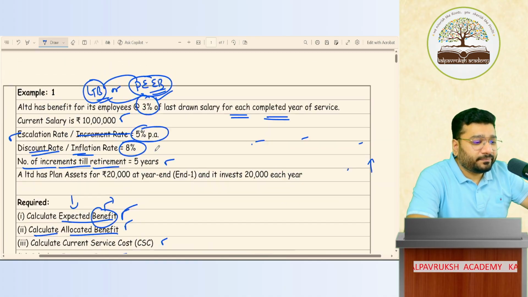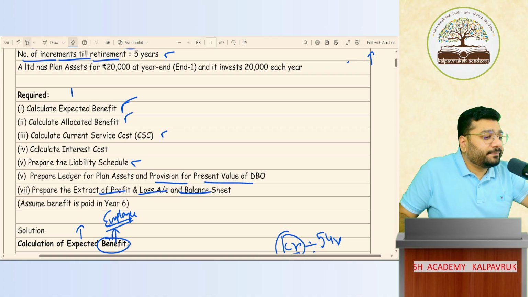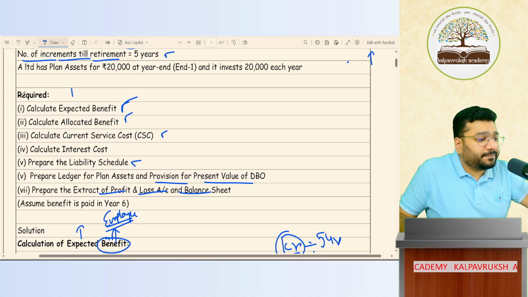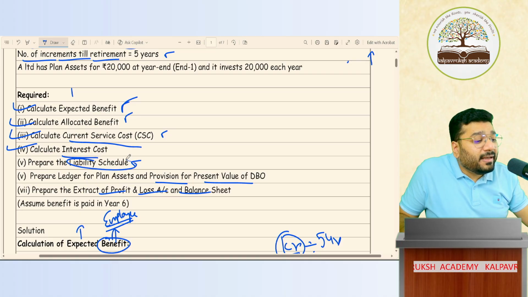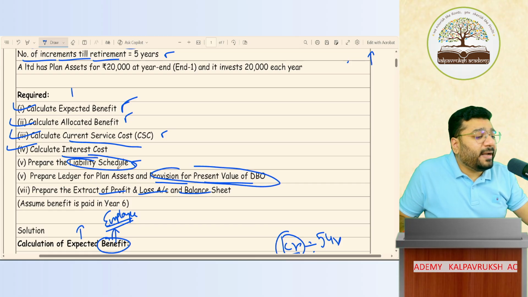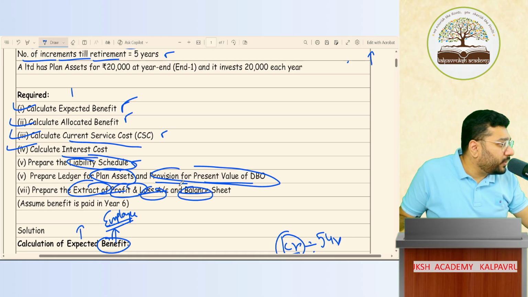So coming back. Are you done with the expected benefit? Okay. Are we done with the allocated benefit? Yes. Are we done with the current service cost? Yes. Are we done with the interest cost? Interest is computed using the liability sheet. The ledger for provision is also done. Yes or no? So what is pending? Plan asset. The ledger we have to understand. Extract of P&L and balance sheet is to be understood. Okay, not okay. So can I continue now?